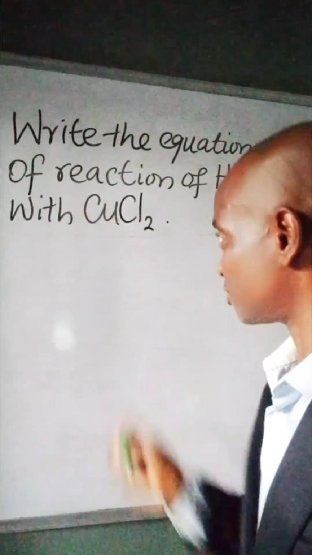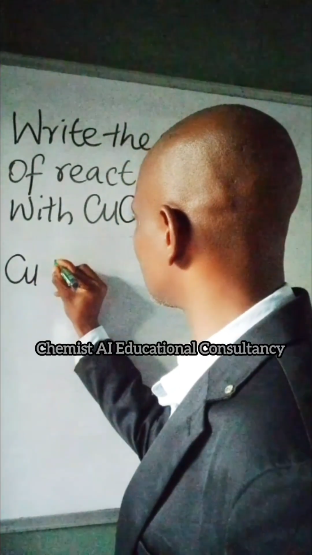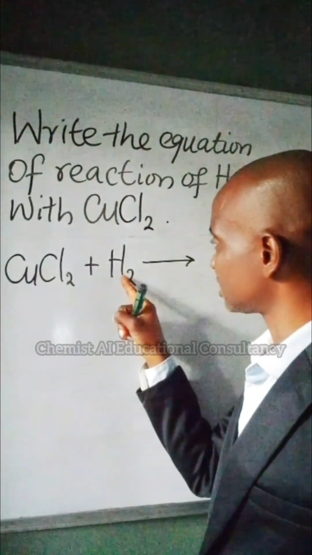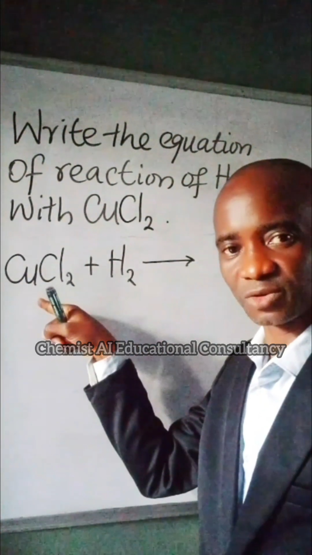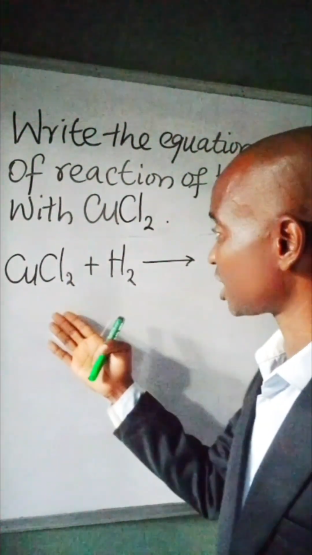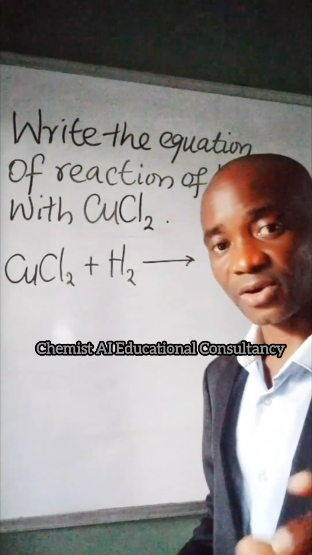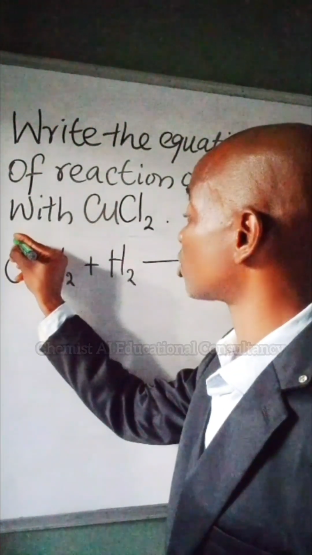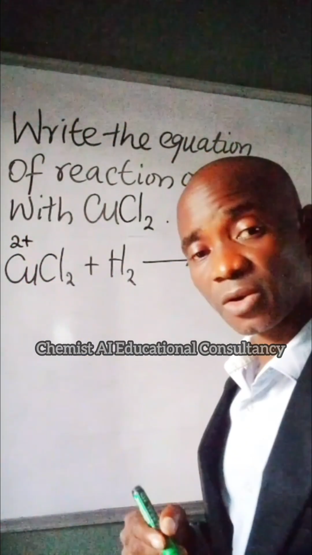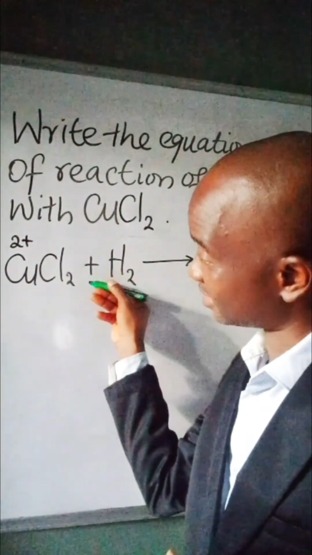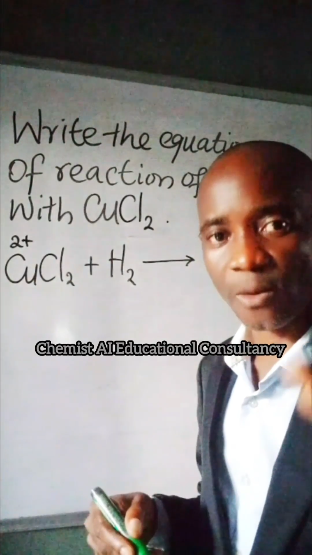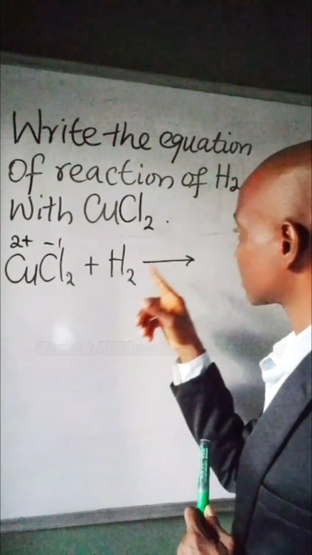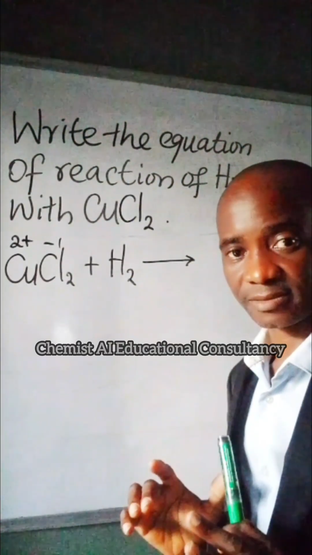The first thing you do is to write the formula for copper(II) chloride, then plus hydrogen. Now you ask yourself, what is this hydrogen going there to do? First of all, we are going to check if each of these elements is a cation or an anion. Copper is a metal, so it's a known cation with oxidation state 2+. Chlorine is a non-metal and it is bonded to a metal, so compulsorily it is an anion with -1 oxidation state. Hydrogen is a non-metal, right?